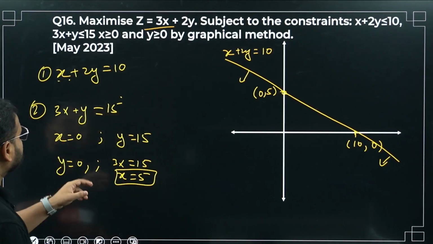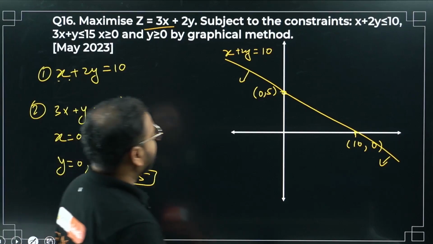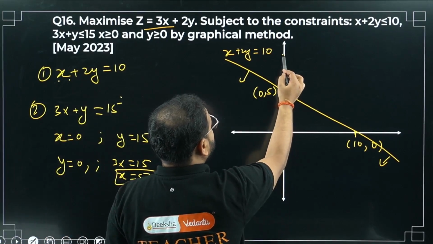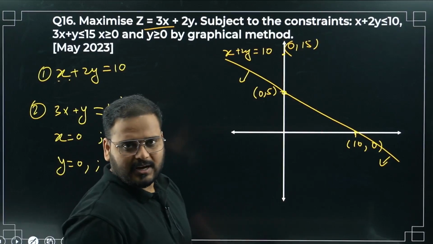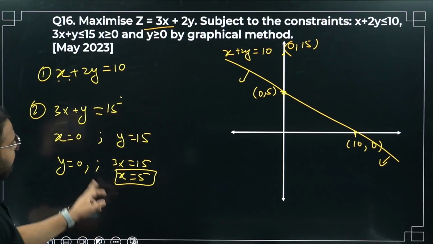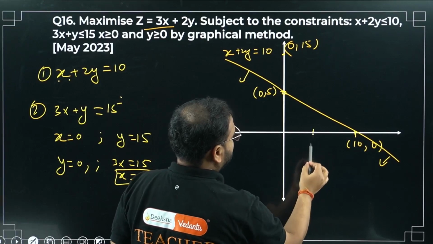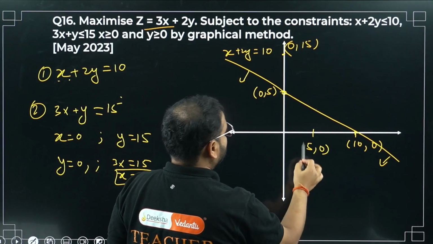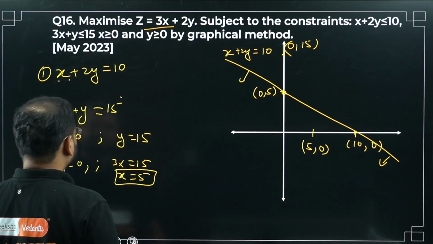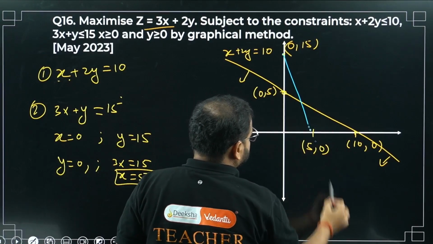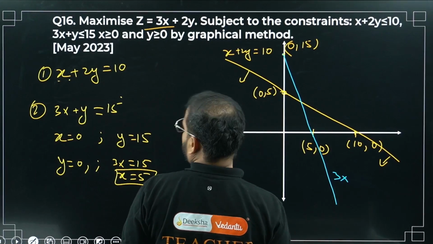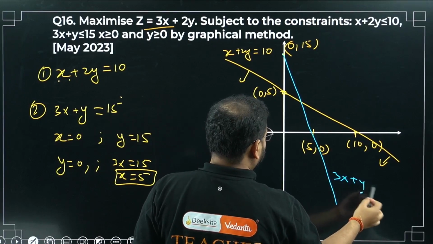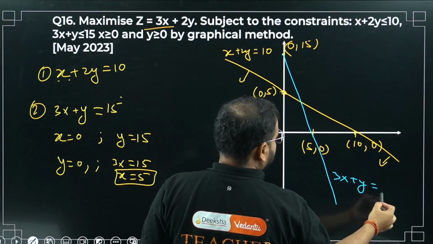Please check. The first point is x 0, y 15, somewhere here. Correct. Next is x 5, y 0, somewhere here. Have a look. The line looks like this. What is this line called? This line equation is 3x plus y equal to 15.